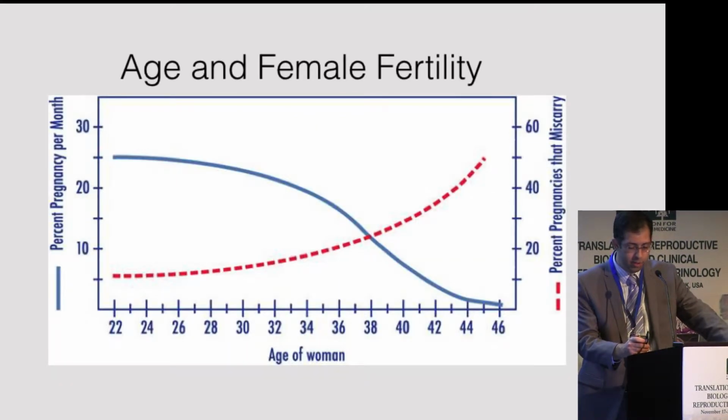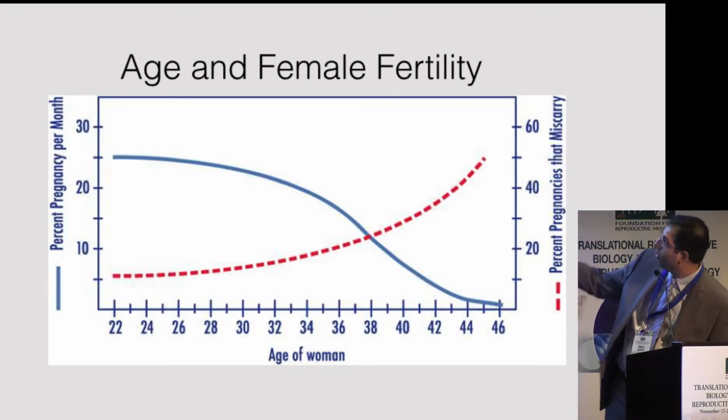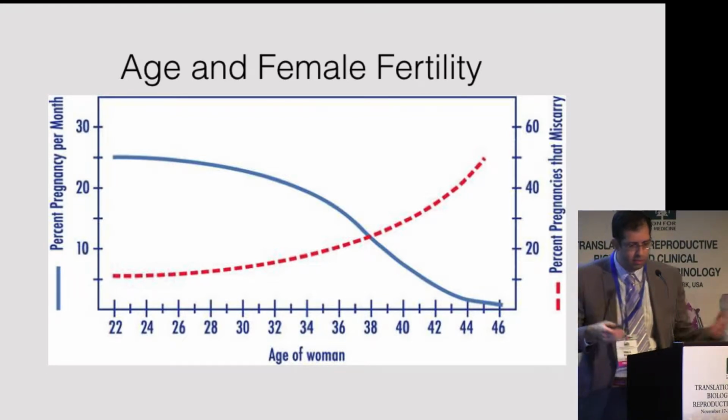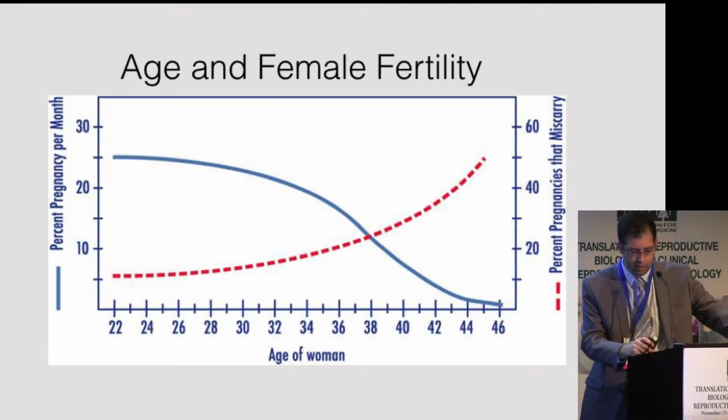So that puts an increasing number of women into this danger zone where fertility begins to decline when they're just trying to start their families. Physiologically, fertility declines and miscarriages go up.